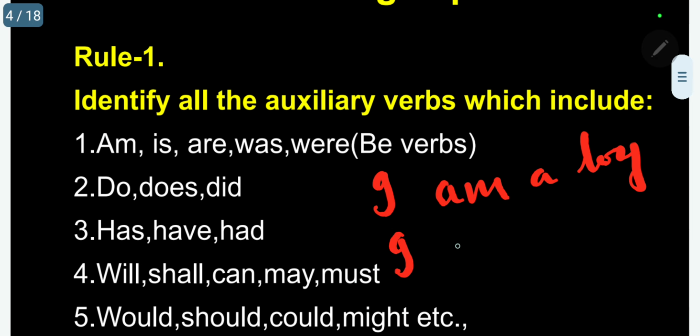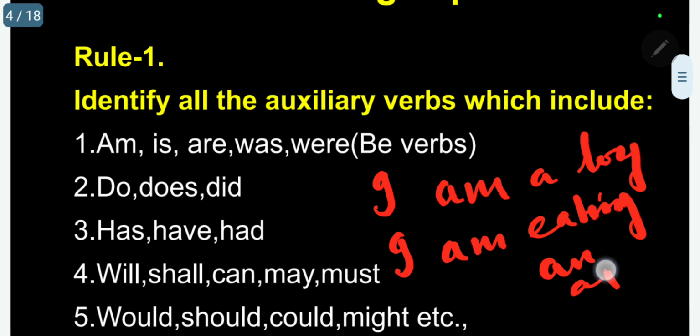I can now use: I am eating an apple. That means simple present continuous. In both cases, in the first case am is the main verb, in the second case am is the auxiliary verb. The most important information, students, you have to keep it in your mind, memorize.